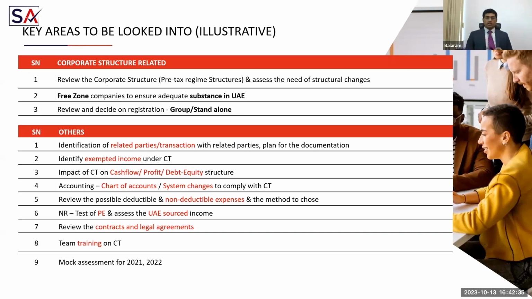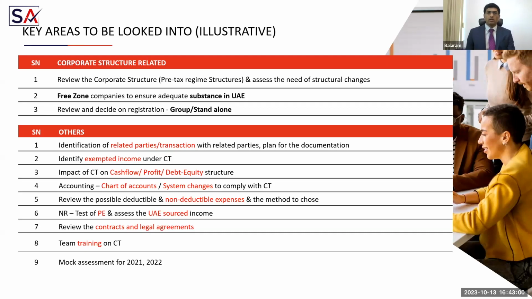These are a few important areas to be looked at when you go for your tax planning. Review your corporate structure or group structure, and make sure that you have the right structure to achieve tax optimization by considering the rules of the law. You also need to look at your free zone entities and make sure that you are complying with the conditions mentioned to get 0% tax.